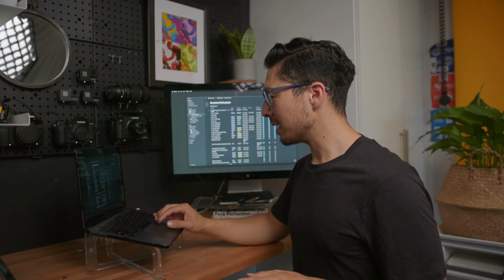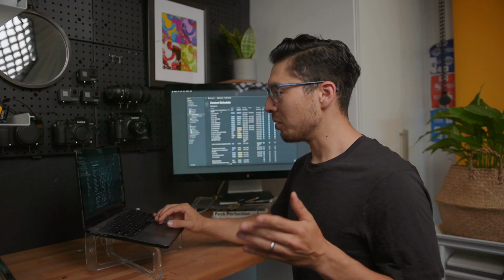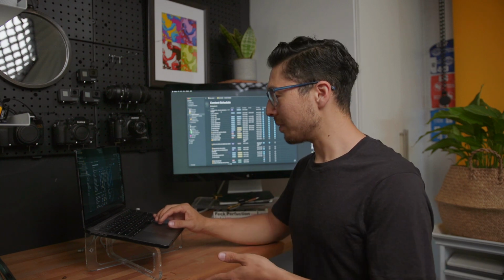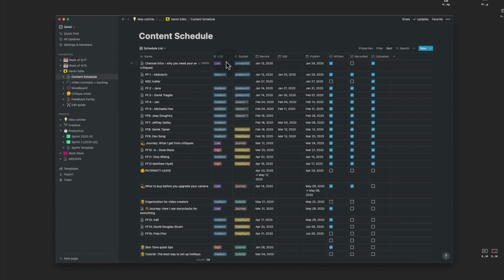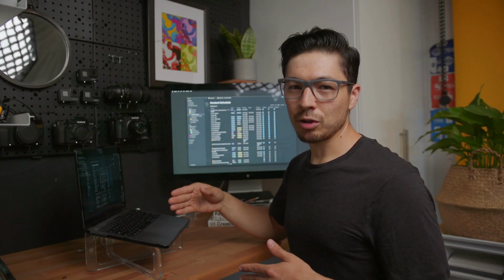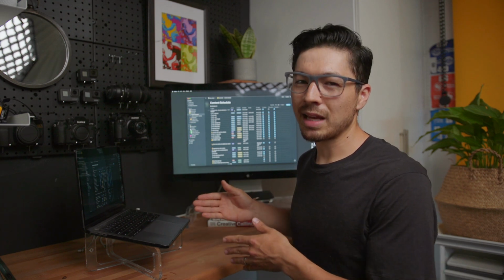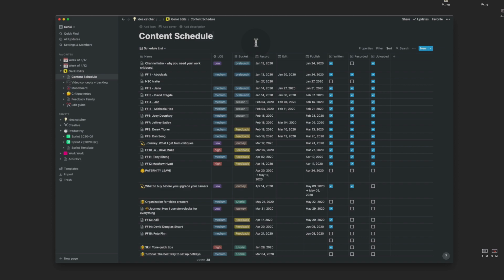The way I have my content calendar organized is just a name of the video. It's not the final title, and that's important because I do more research before I name the things. I have a level of effort category, high, medium, low, and that's really just to help plan in the future as I'm scheduling out when things need to be recorded, and I can figure out how much time I need to leave to edit something before it goes up.